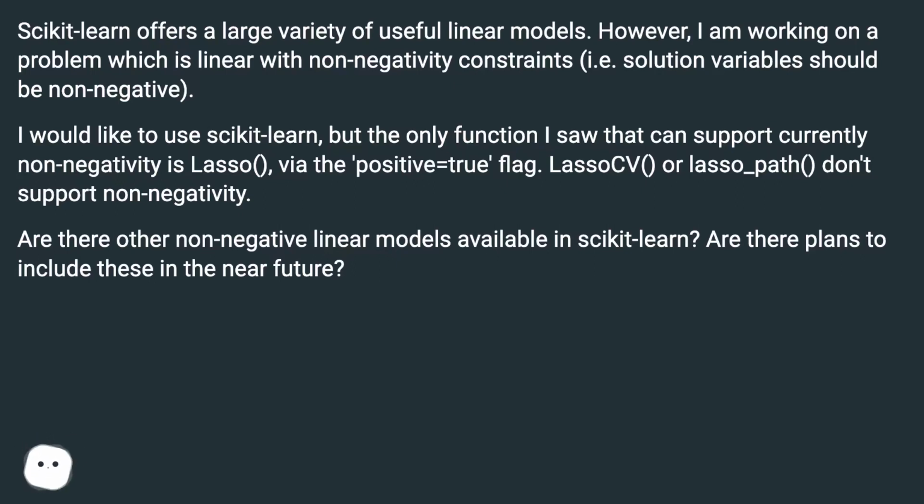I would like to use Scikit-Learn, but the only function I saw that currently supports non-negativity is lasso, via the positive=True flag. lasso_path doesn't support non-negativity. Are there other non-negative linear models available in Scikit-Learn? Are there plans to include these in the near future?